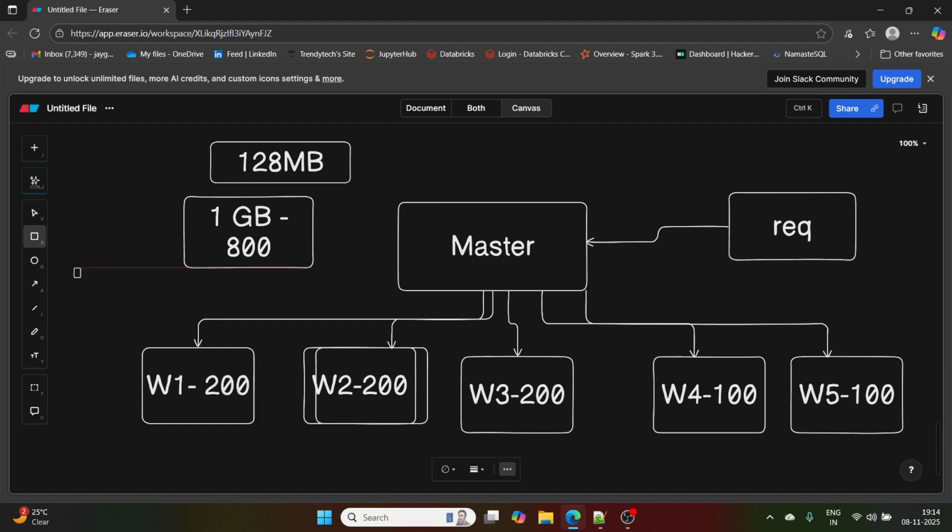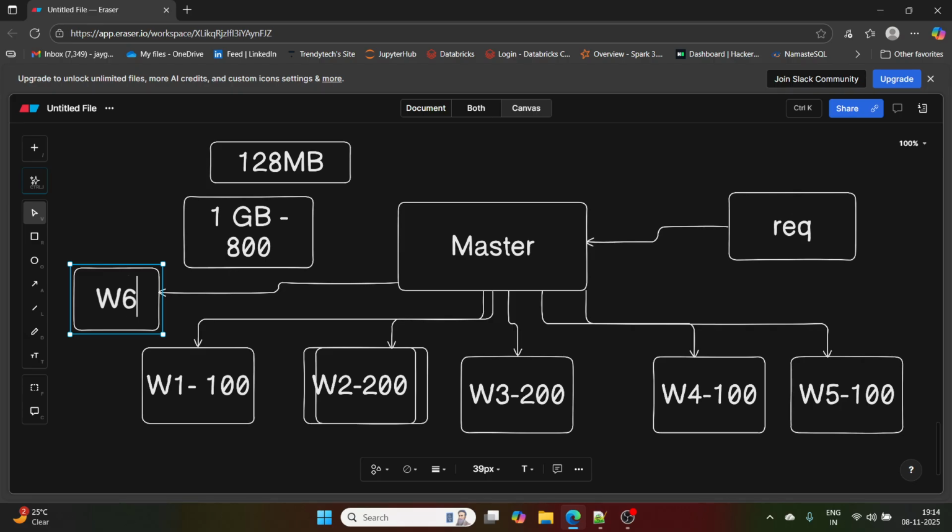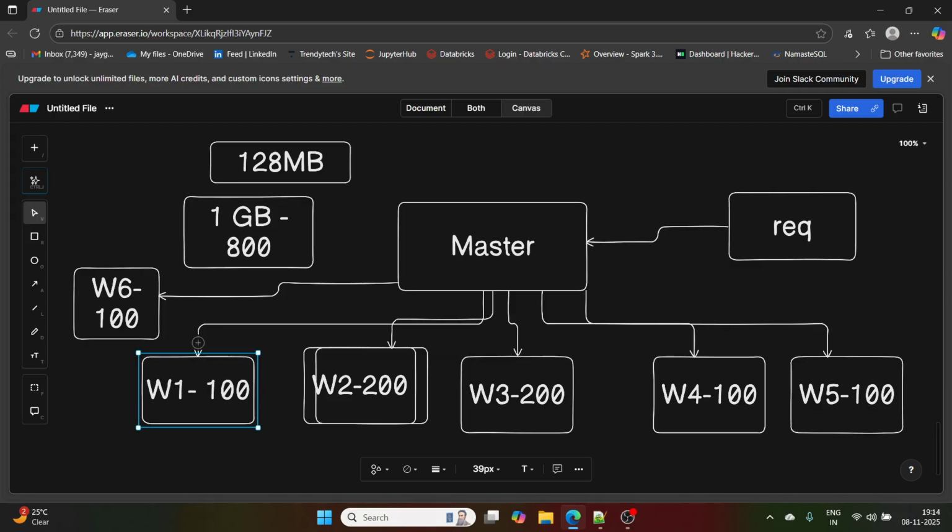Worker 1 now has 100, and worker 6 has 100. If worker 1 takes 10 minutes to process 200 records, now it will take only 5 minutes.